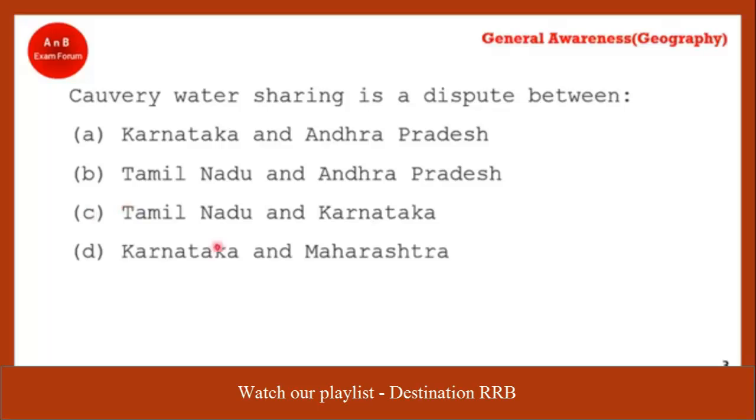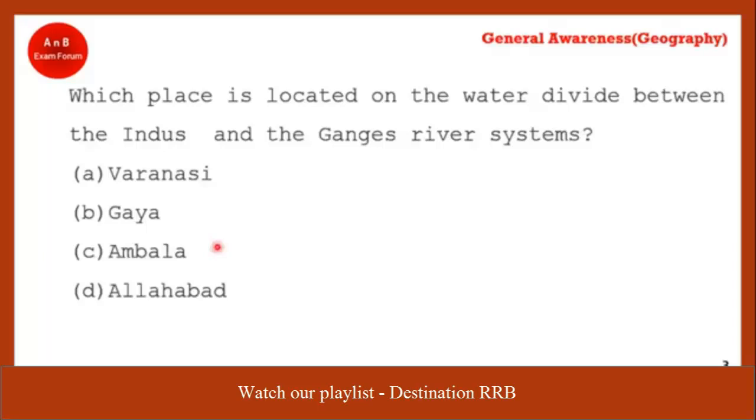Coming to the next question, which place is located on water divide between Indus and Ganga river system? This is a typical one. If you have studied this chapter very well, then only you can answer this question. So the correct answer is option C, Ambala. Ambala is located between Indus and Ganga river system.